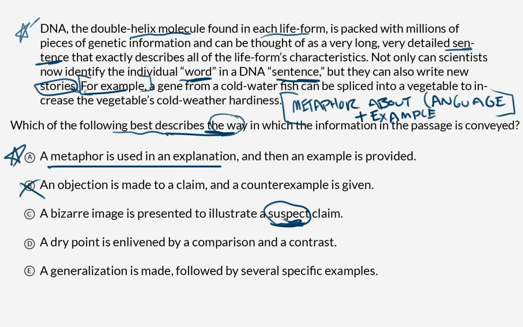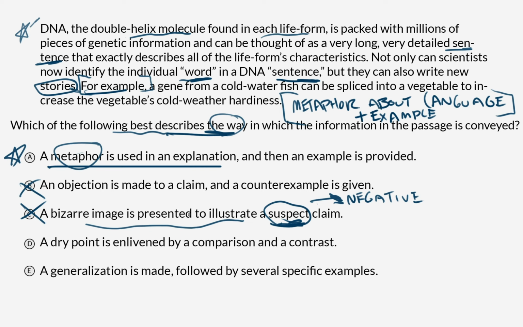But the word suspect seems to indicate that there would be a negative tone coming from the author, like a doubtful tone about genes, about DNA, that's not present in the passage. So I'm going to cross that out. Remember that a single incorrect word can rule out an option, right? If this was just a bizarre image is presented to illustrate a claim, well, honestly, an image used to illustrate a claim is very similar to a metaphor. But because we have this word suspect here, we can knock it out.